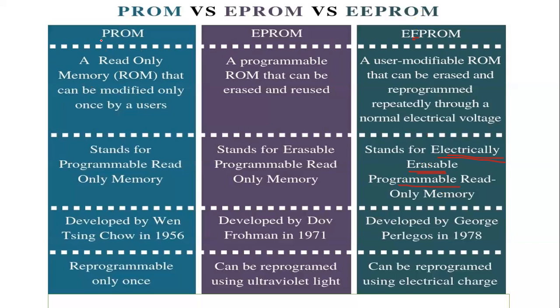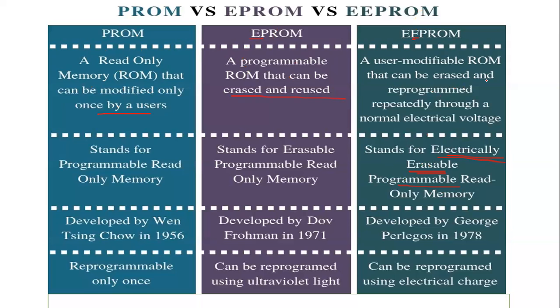PROM can be modified only once by a user, whereas EPROM can be erased and reused, and EEPROM can be erased through electric voltage.